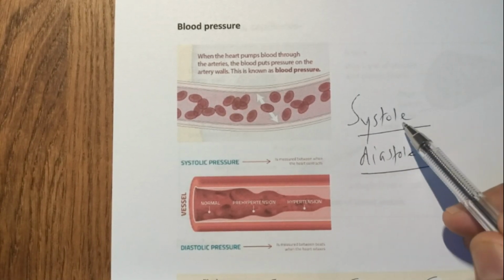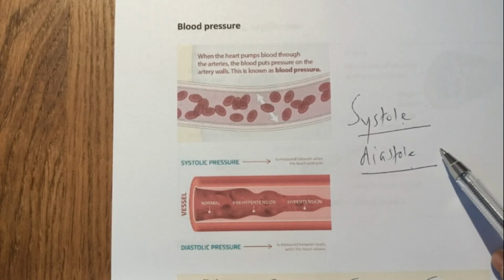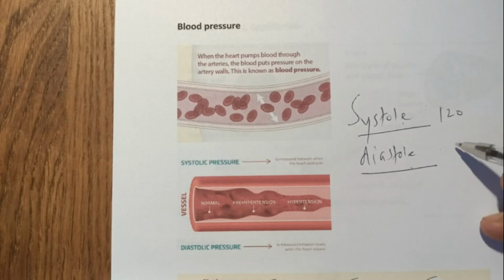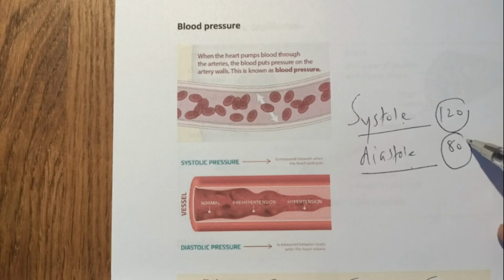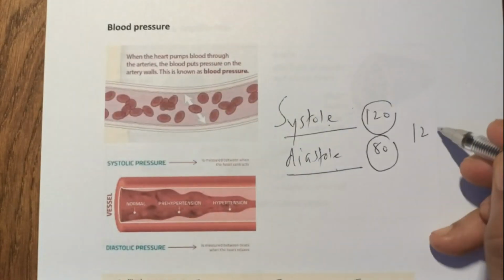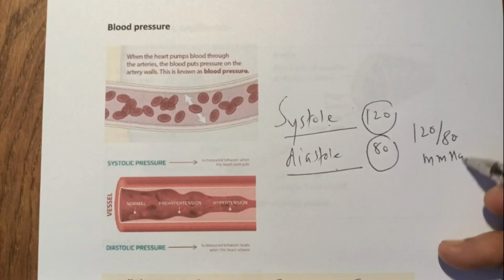So there is a systolic pressure, there is a diastolic pressure. So there is an upper pressure and a lower pressure, and normally in adults we take this as 120/80, and it is written as 120/80 millimeters of mercury. Okay.